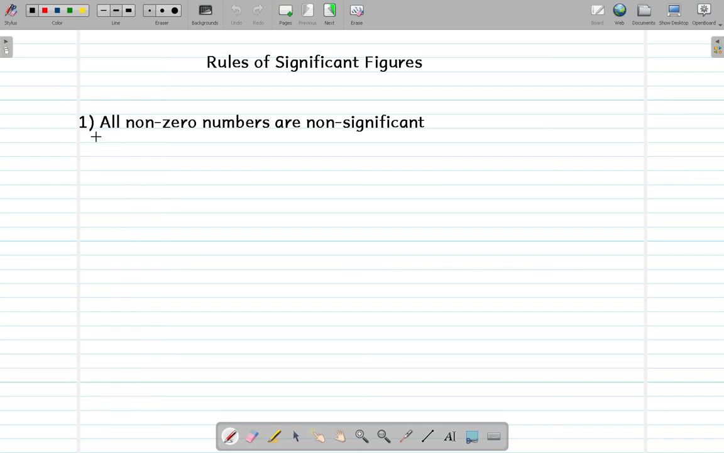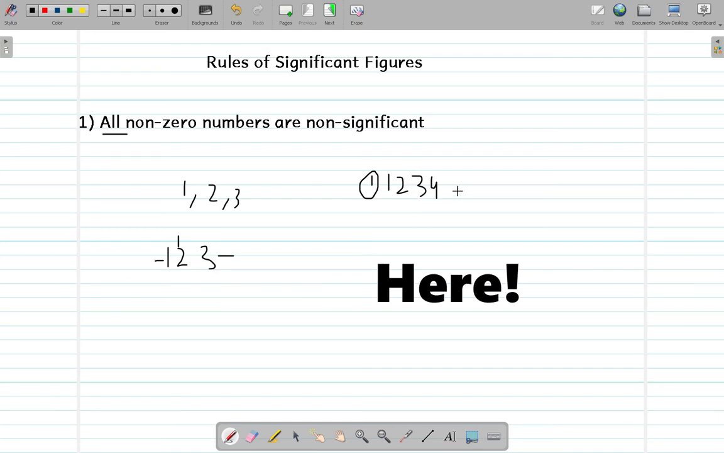Now, looking at the first rule, our first rule says that all non-zero numbers are significant. For example, 1, 2, or 3. Even 123 itself has three significant figures, which is 1, and 2, and 3. Little test for you. Pause the video and guess the answer for yourself. The question for you is, how many significant figures are in 1234? Alright, so the number of significant figures in 1234 is obviously 4, as all non-zero numbers are significant.